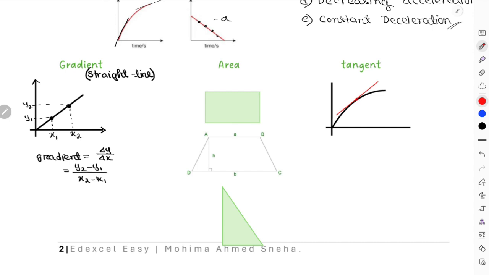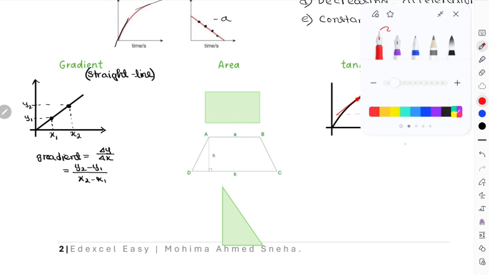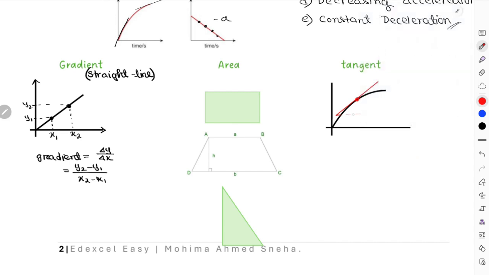because always remember, tangent meets with the curve at only one point. Tangent does not meet with the curve at multiple points. Tangent will only meet with the curve at one point. So what you will do over here is create a triangle with this tangent. You will create a triangle like this with this tangent.